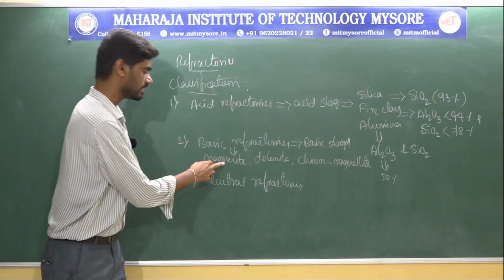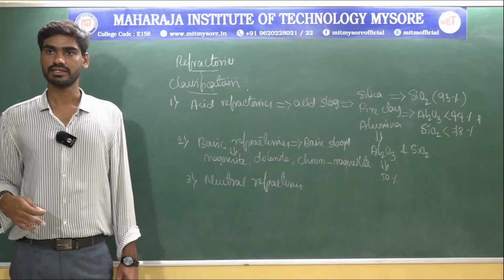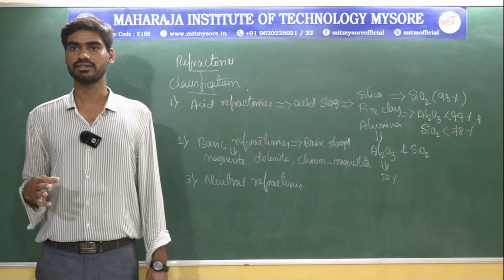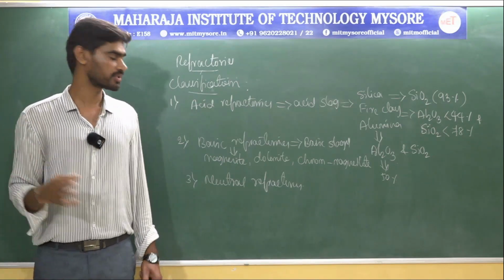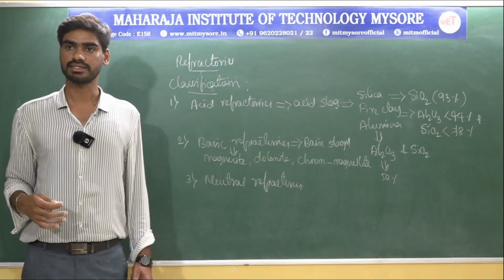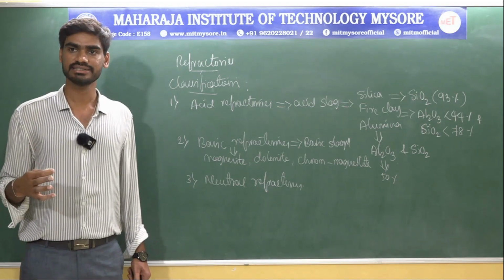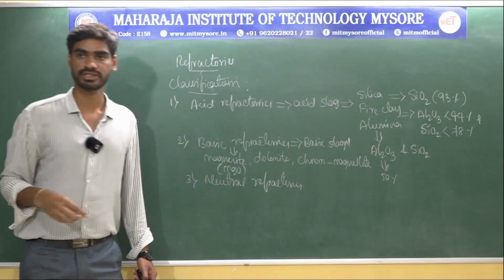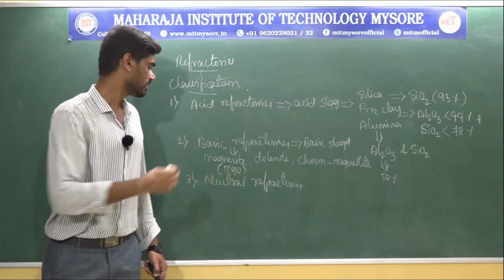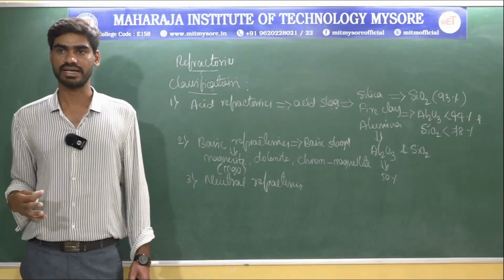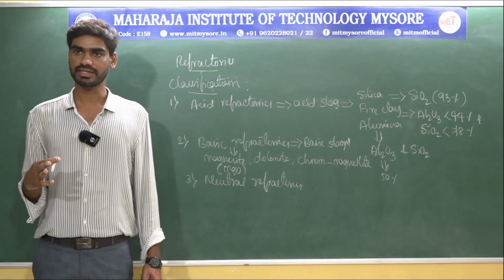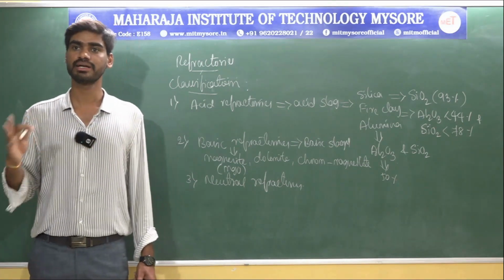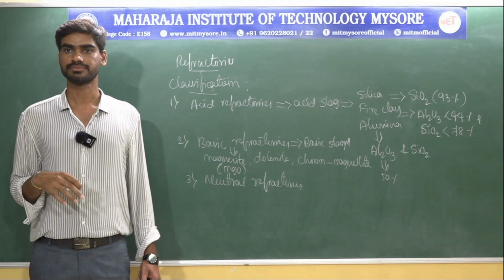When it comes to magnesite refractories, magnesia is the prime component. We know that magnesia is nothing but MgO, magnesium oxide. So this is the prime component of magnesite refractories. Important refractories of this kind are those made up of magnesium and carbon.